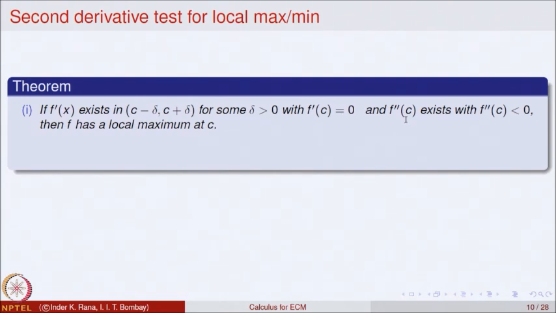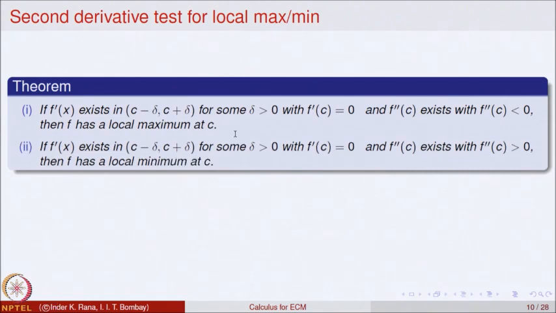Further, if the second derivative at the point is less than 0, then f has a local maximum at the point c. So, the condition is in terms of the second derivative, but to define the second derivative at a point, we have to say something about the first derivative at that point. So, we are saying the first derivative exists in a neighborhood of the point c, and the first derivative is equal to 0 at the point c. If this is satisfied, and in addition the second derivative at the point c is less than 0, then f has a local maximum at the point c.